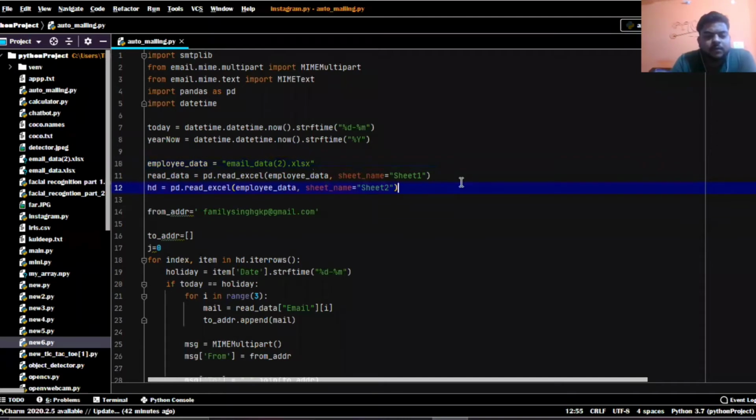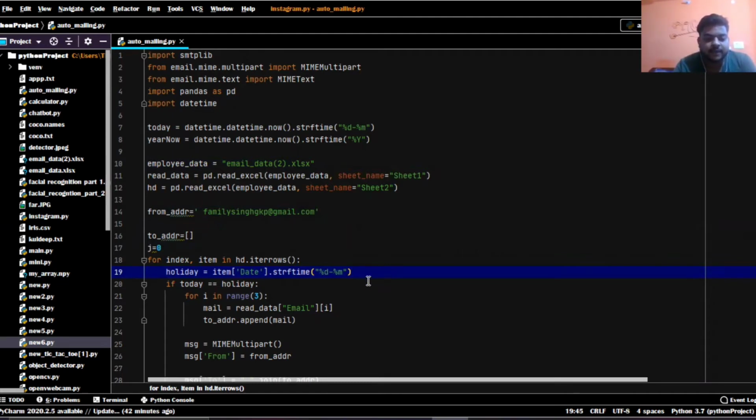Then we have the from address. From address means the email address from which we are going to send the email. This is my email address, and we can use any other also as per our need. Now there is the to address. Already we have imported the Excel sheet for the to address. Here, for index, item in the holiday table, holiday is equal to item date time, meaning the data of our holidays is extracted from sheet 2, which I have already shown earlier.